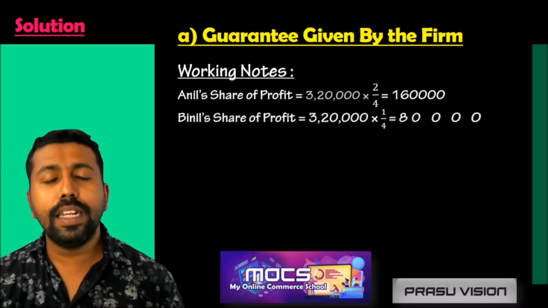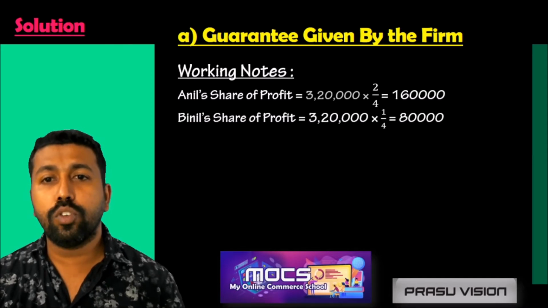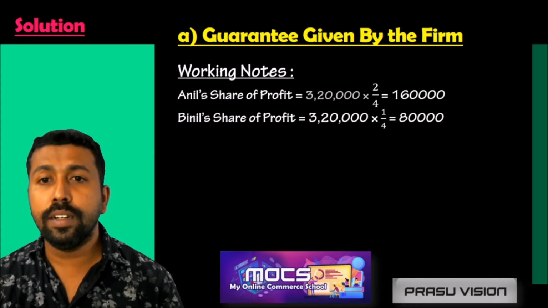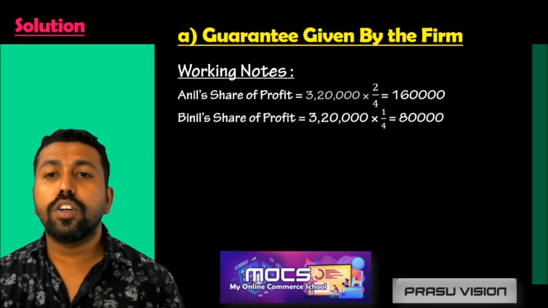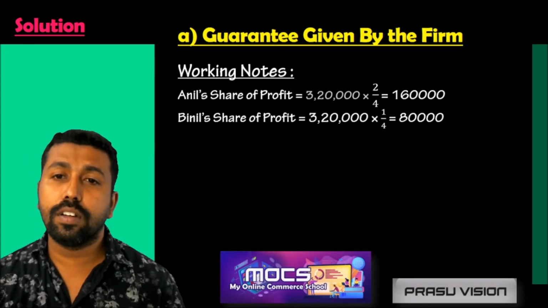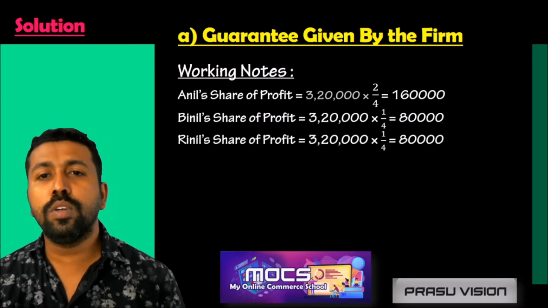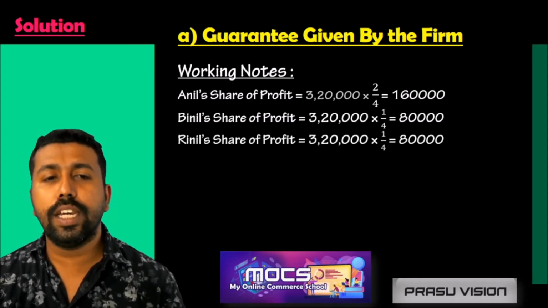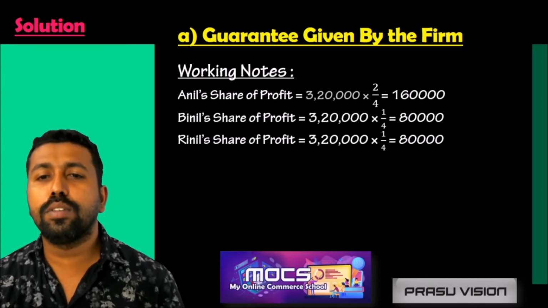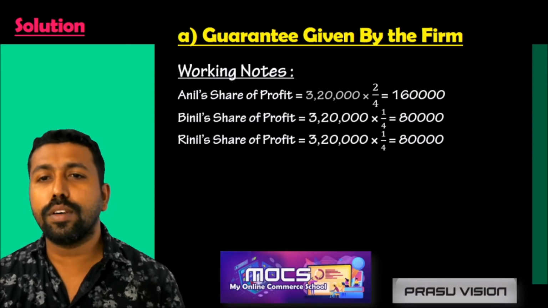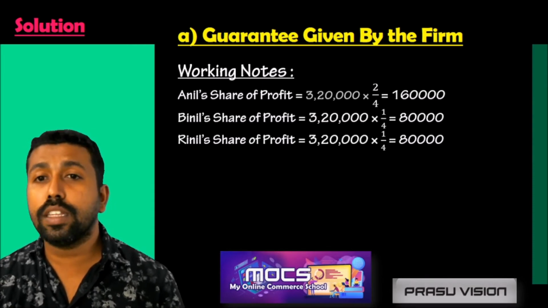And Binil's share is 3,20,000 into 1/4, his share is 1 out of 4, so his share of profit is 80,000. And also we have to find the newly admitted partner's share, that is Renil's share of profit, 3,20,000 into 1/4, 80,000. So the total will be 3,20,000.